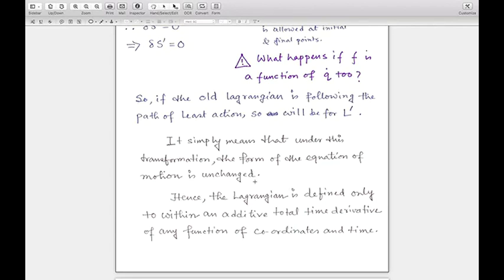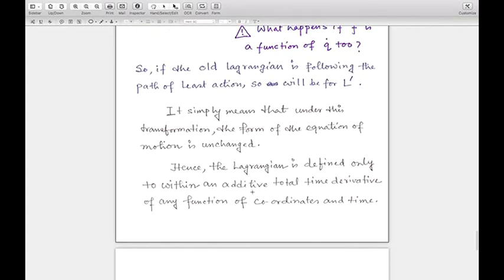And of course, once you have identical governing equations, by solving them, the q of t which you finally find will be unchanged. So the equation of motion will be unchanged and the corresponding solution or all the states will be completely identical.